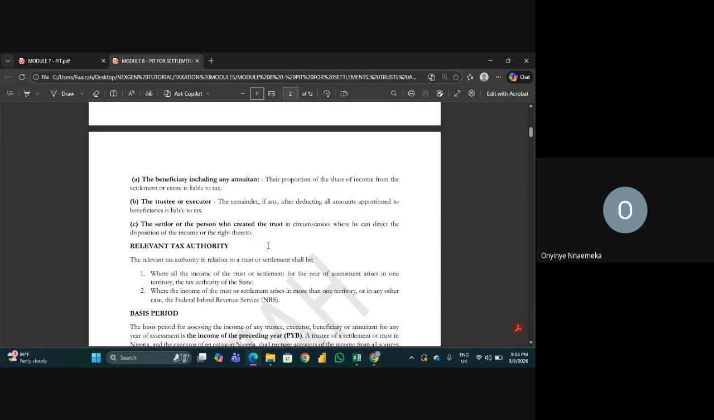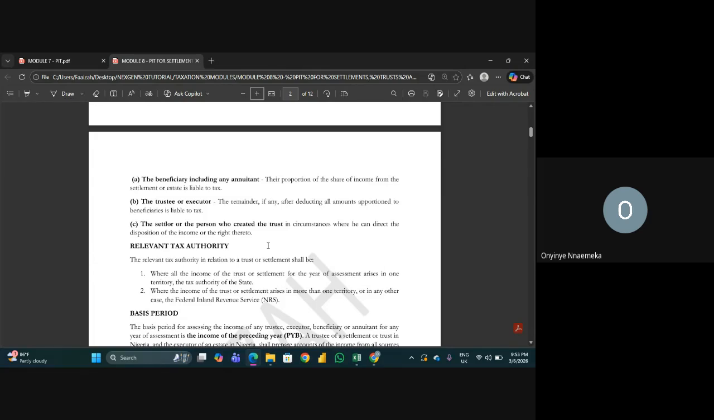Then the last person is the settlor, or the person who created the trust, in circumstances where he can direct the disposition of the income or the right. Like I said, remainder man can be the settlor or another person. Do you get? So you are going to tax the owner of the trust too, the settlor. As long as you have the rights to those income, they are going to be taxed.